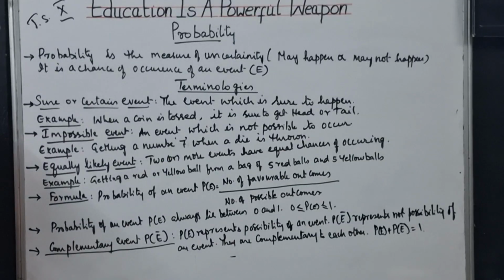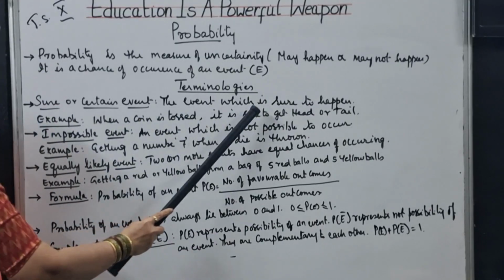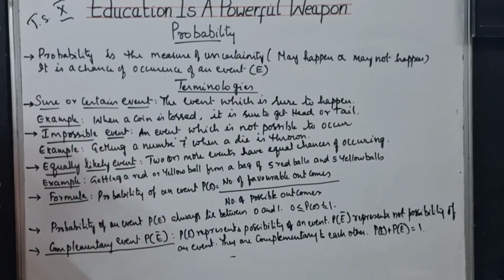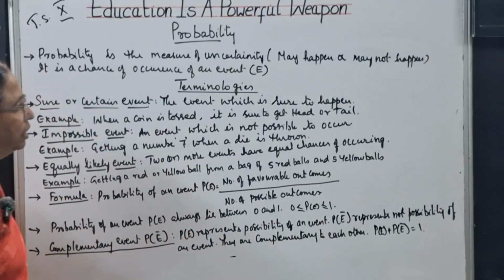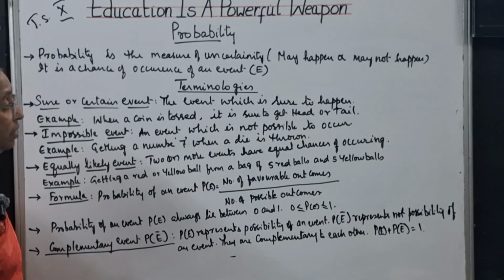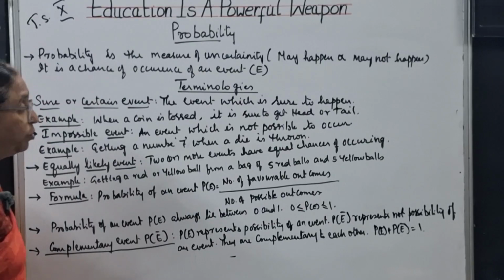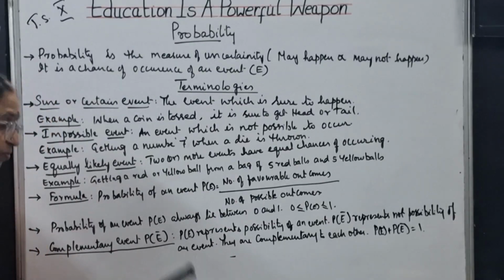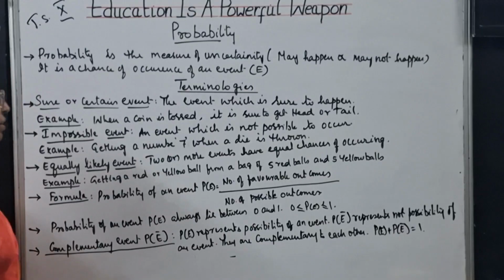The next terminology is sure or certain event. As the name indicates, the event which is sure to happen is called a sure event. Definitely it will happen. Example: when a coin is tossed, it is sure to get head or tail. We may not say which one we are getting, but it is definite that we will get either head or tail. That is called a sure event.